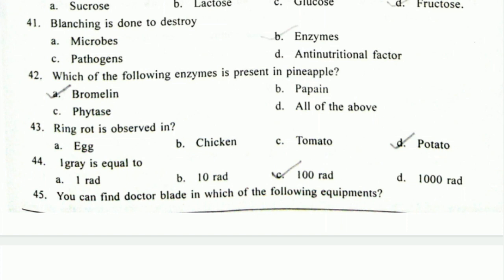Next is 1 gray is equals to. So 1 gray is the unit for irradiation. So 1 gray is equals to 100 rad. Rad is also used to measure the irradiation.